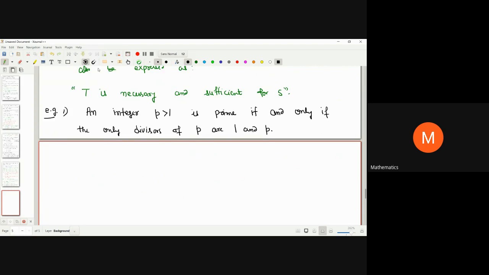Okay. Now we are proceeding to the next part. What is that? This is the most important part and highly useful while writing the proof of various theorems and understanding various concepts. That is the contrapositive of implications.